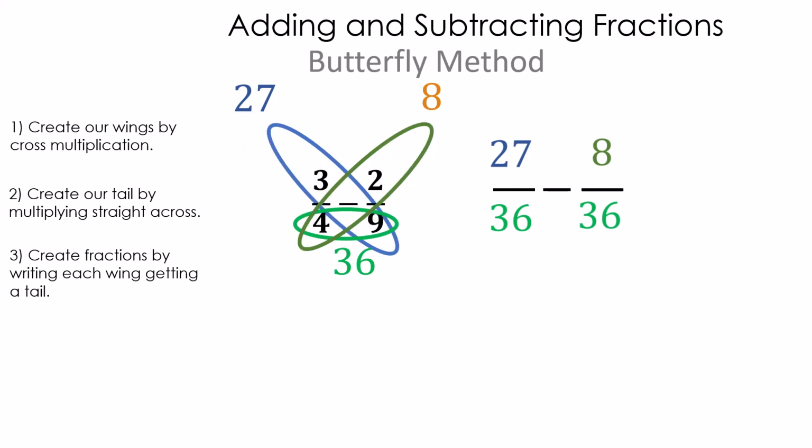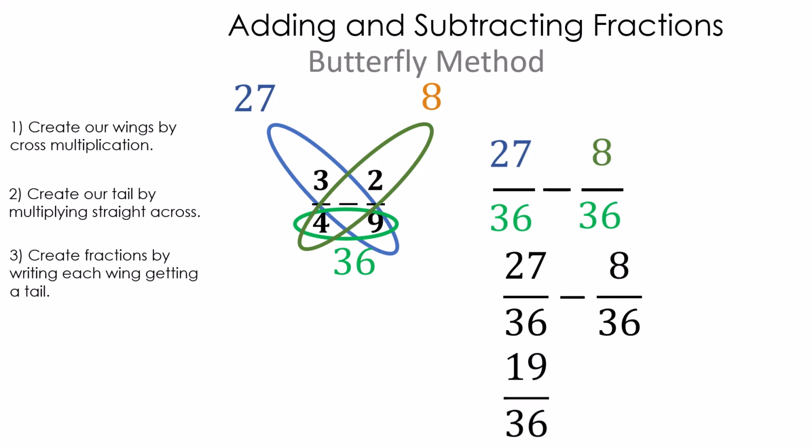And we're going to do a couple like this without the butterfly in it. But I'm just going to rewrite this. 27 over 36 minus 8 over 36. We have a common denominator, so 27 minus 8 is 19, and we keep the denominator. Since 19 doesn't reduce, we just have 19 over 36, and that's it.